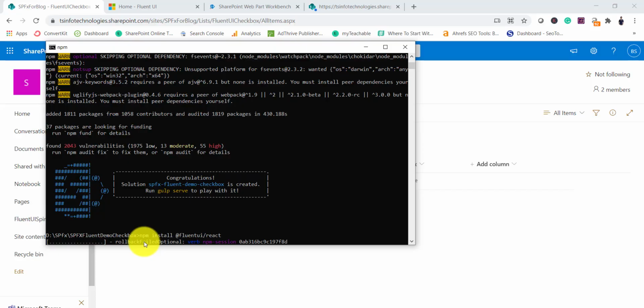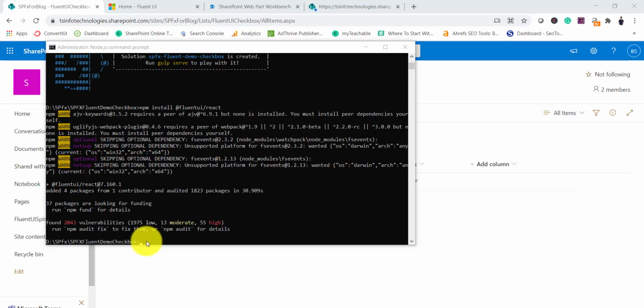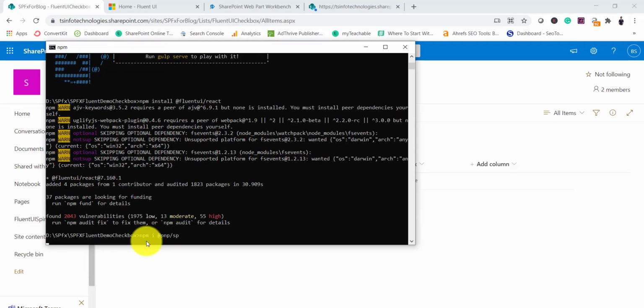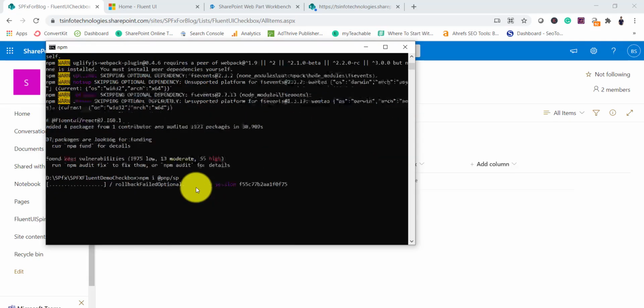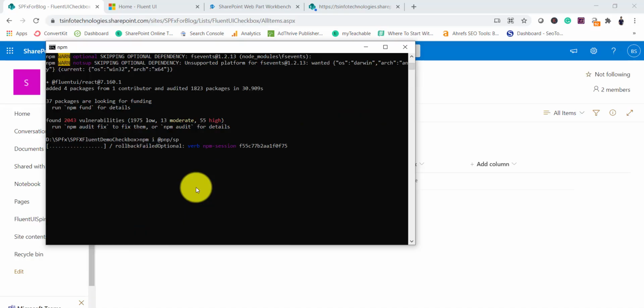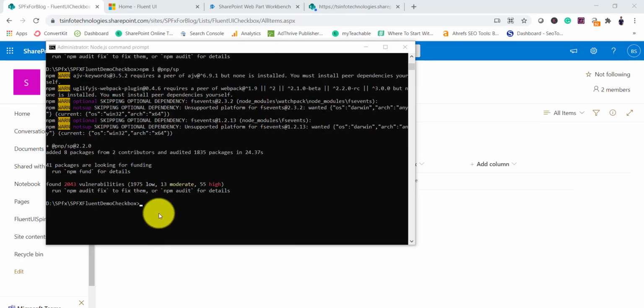And another thing that we will do is, because we are going to use PNP code, we'll have to install that as well. So next thing we will install is PNP. So npm i @pnp/sp. So we are now good to go, so we will open the solution using Visual Studio Code once this is done. So you can see here all these things installed now.